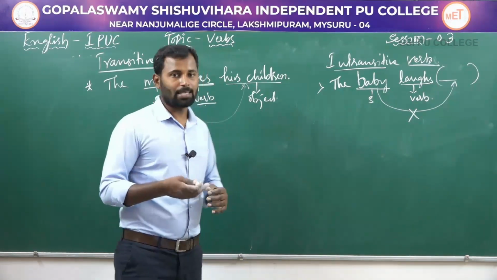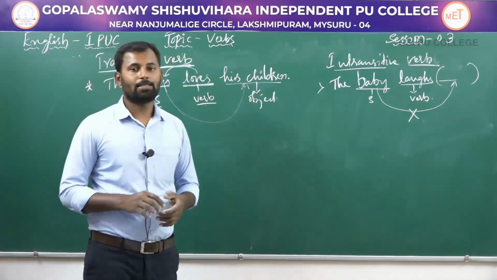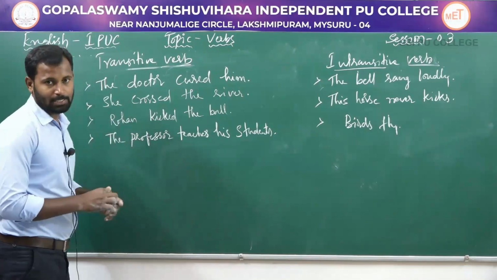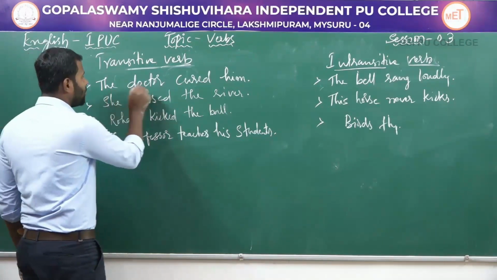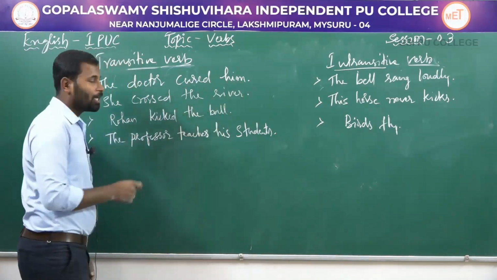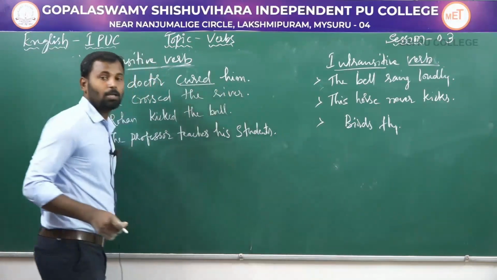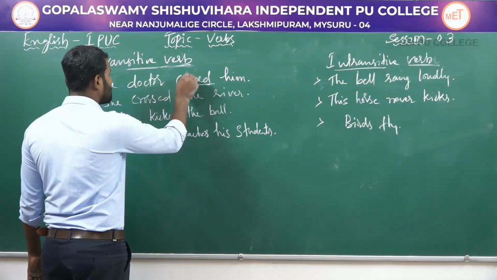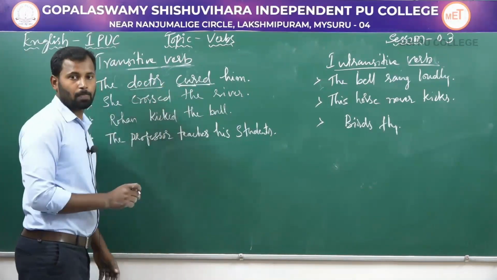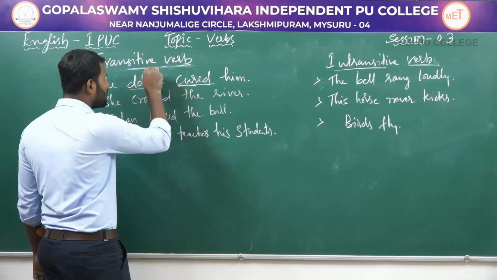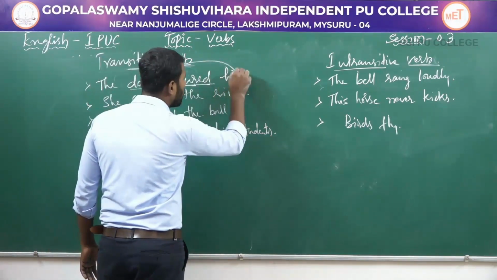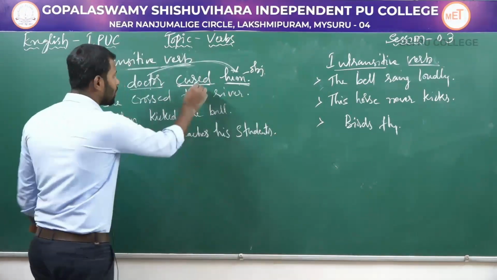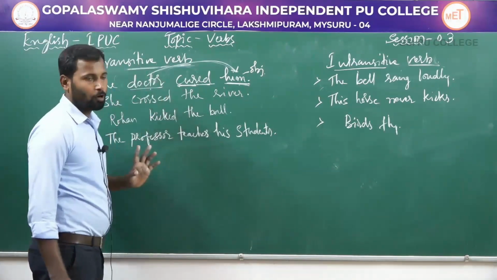Now, let's see more examples for transitive and intransitive verbs. Here you can see I have written a few examples for transitive verbs. The first example: the doctor cured him. Here in this sentence, cured is the verb, the transitive verb. This is the action of the subject doctor, and the action of this subject is passing over to the object him. So him is the object, so cured is the transitive verb.